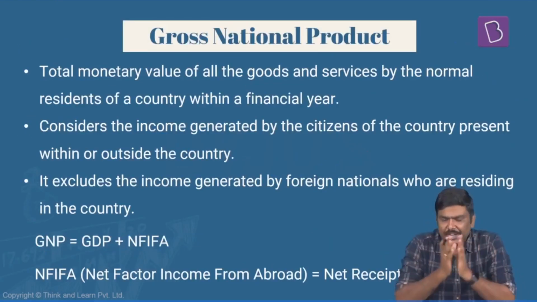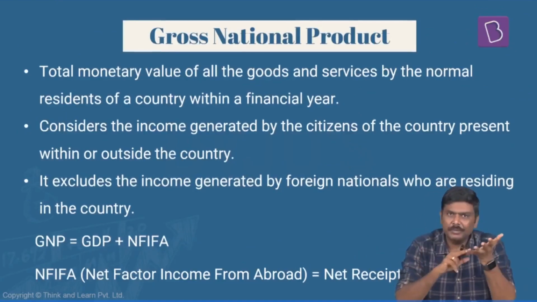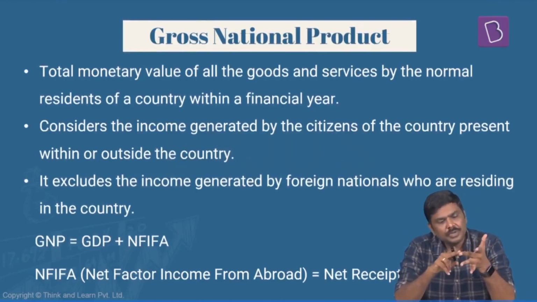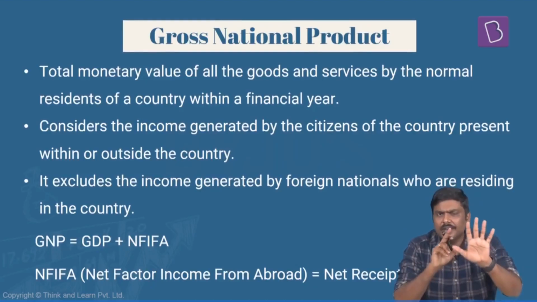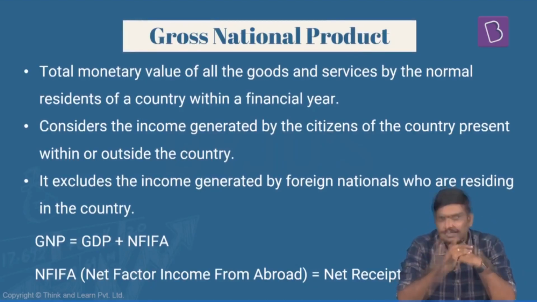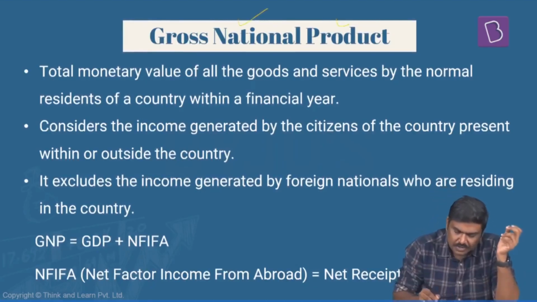Now, having done with GDP, let's look at some of the other aggregates. Just to put it in a nutshell, we have seen GDP. Other aggregates are GNP, gross national product; NDP, net domestic product; NNP, net national product; and the last one will be national income. So these are the different aggregates. Now let's look at the next one, gross national product.